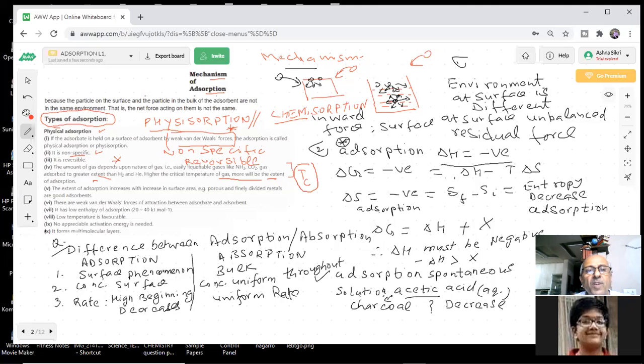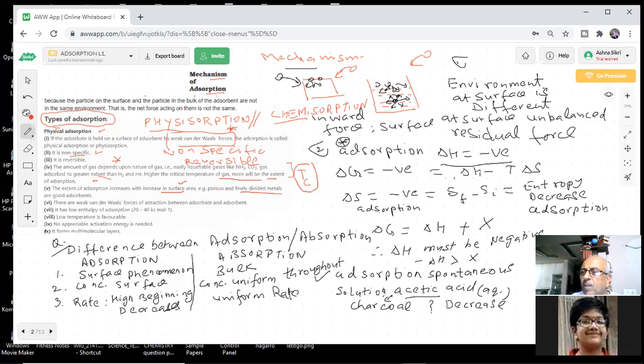The extent of adsorption increases with increase in surface area. That you already know, not a big thing. Yes, sir. More surface area, more adsorption. Yes or no? Yes, sir. So why do you finely powder the metals for doing the reactions? Catalytic hydrogenation. You use finely divided metals. Why? When you powder them, finely divided metals, surface area increases.